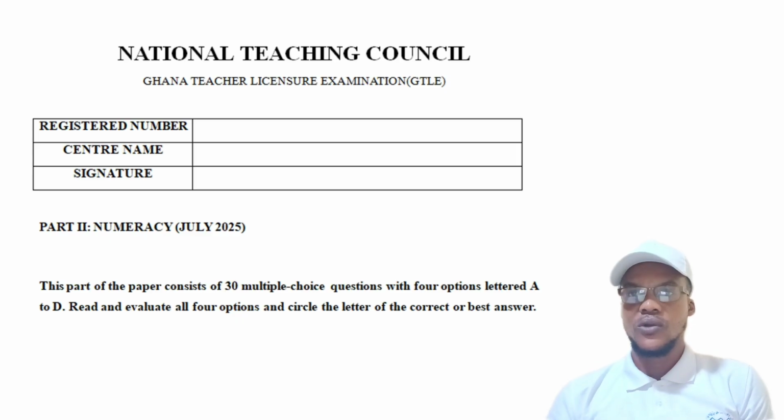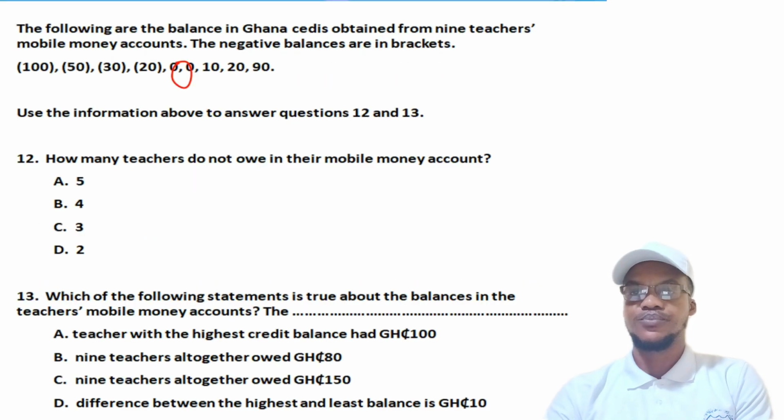So let's look at our first question, which is question 12. We are saying that the following are the balances in Ghana cedis obtained from 9 teachers' mobile money accounts. The negative balances are in brackets.